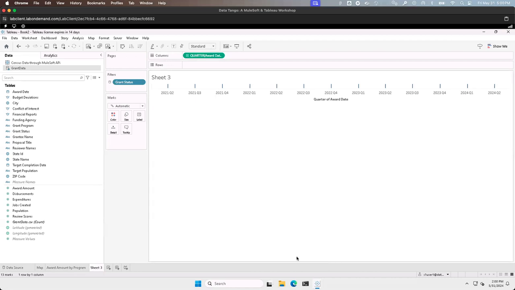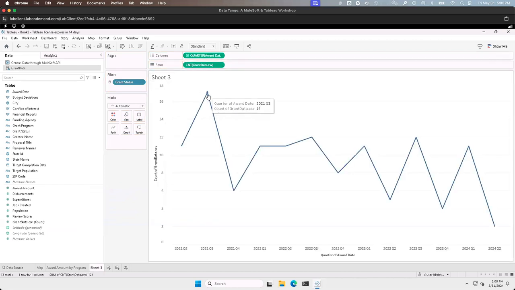Now, the great thing about Tableau is when it reads in a data set, it automatically generates a count of the rows. Now, I'm familiar with this data set, and I know that each row constitutes a single grant. So I know that I can go ahead and use this predefined field, but otherwise, you might want to go in and create a count distinct of a unique identifier. In this case, it would be one and the same. So I'm just going to use what Tableau has already generated for me. This tells me exactly how many grants have been awarded. So if it has an award date, then it counts.